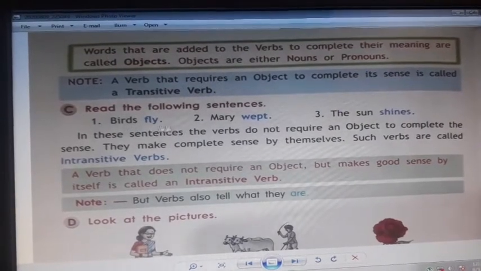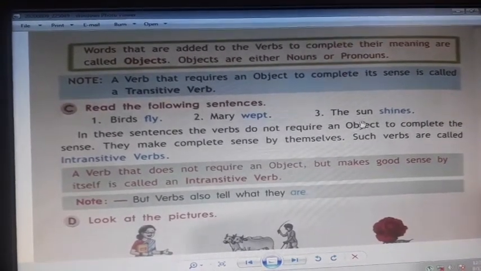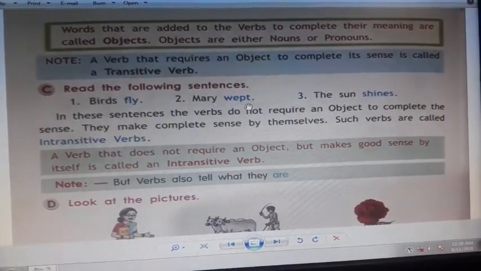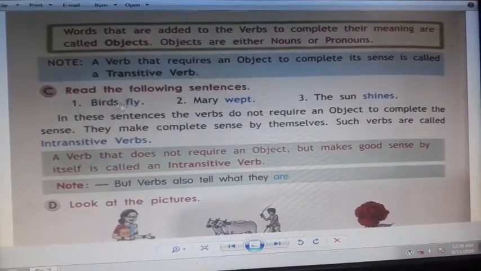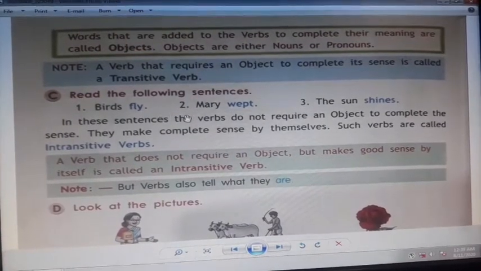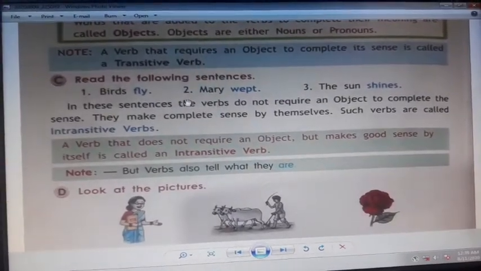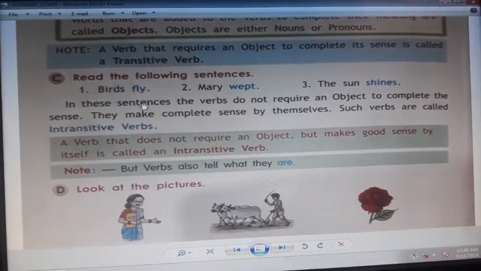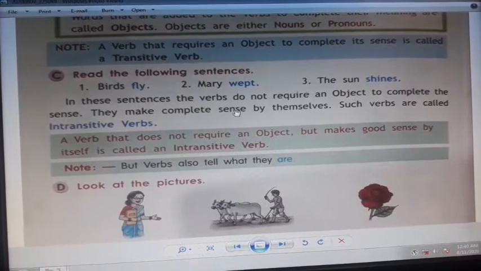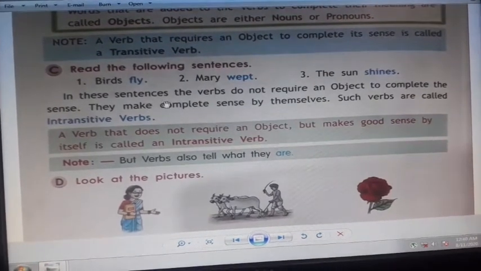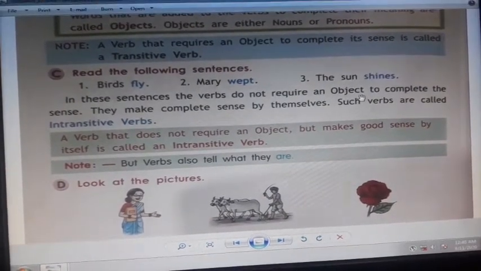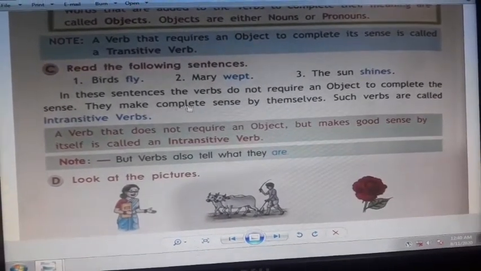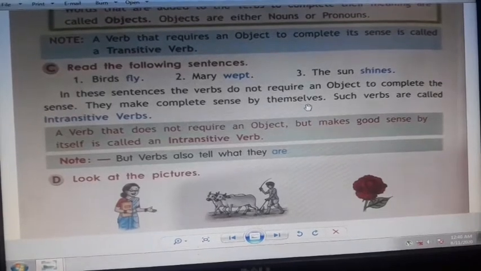Birds fly. Mary wept. The sun shines. These verbs, like fly, wept, and shines, do not need any other word to complete their sense or meaning. So these types of verbs are called intransitive verbs. In these sentences, the verbs do not require an object to complete the sense. They make complete sense by themselves.